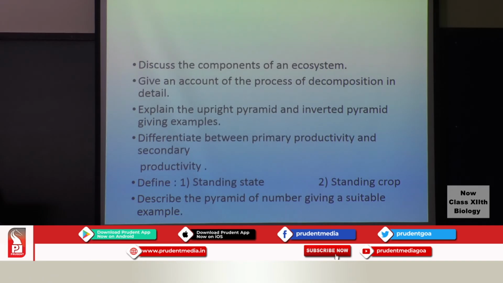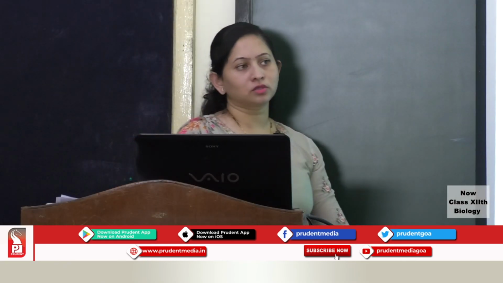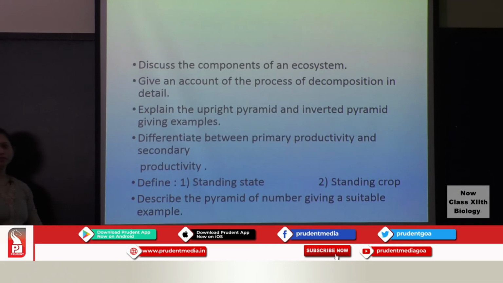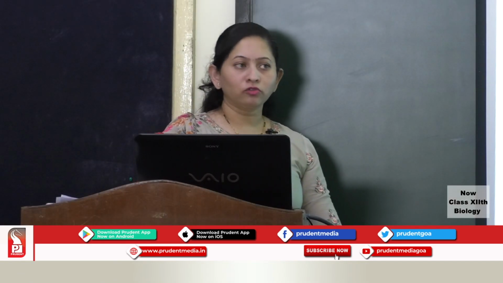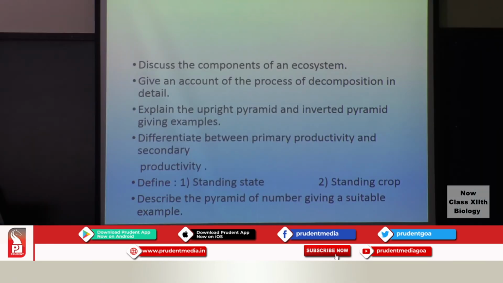Next, describe the pyramid of number giving a suitable example. Here you can discuss again giving an example of an ecosystem, maybe a grassland ecosystem, or you can give an example of a tree ecosystem that we had taken up, and you can discuss the shape of this particular pyramid. Plus you will have to go through the biology questions from the Goa board question papers also, so that you will get more practice, solve the questions and be prepared with this particular chapter, that is ecosystem.